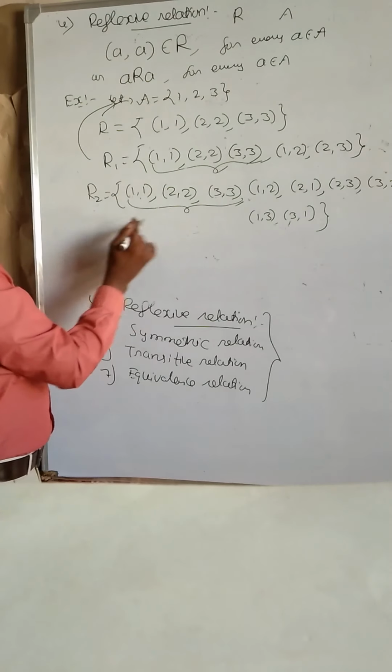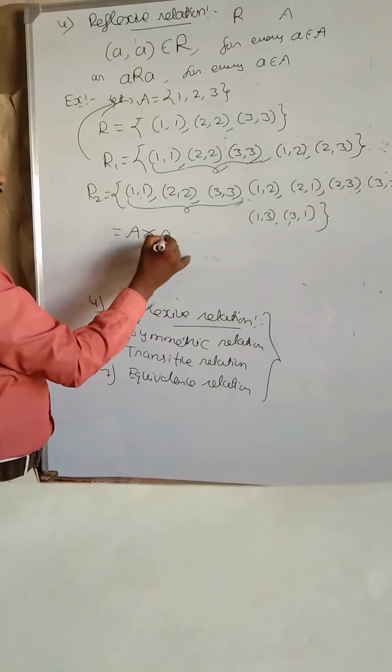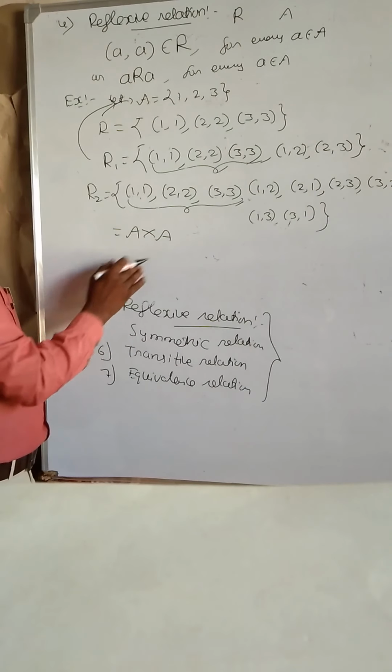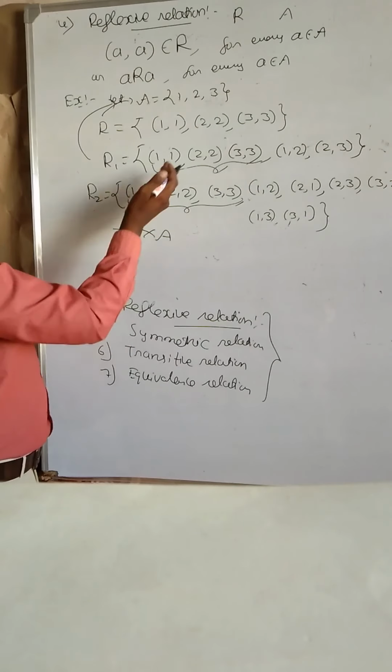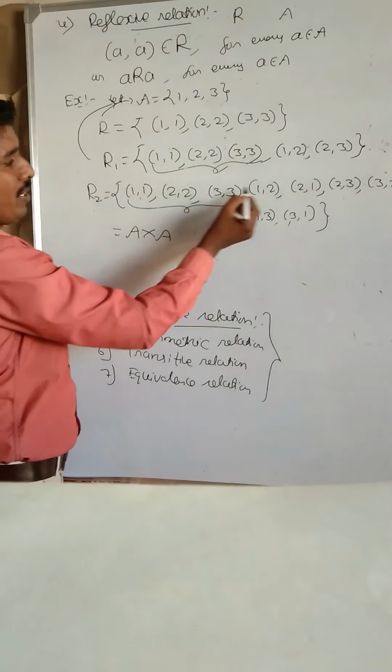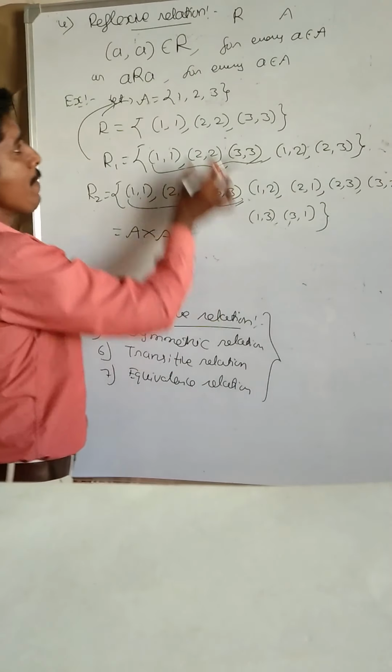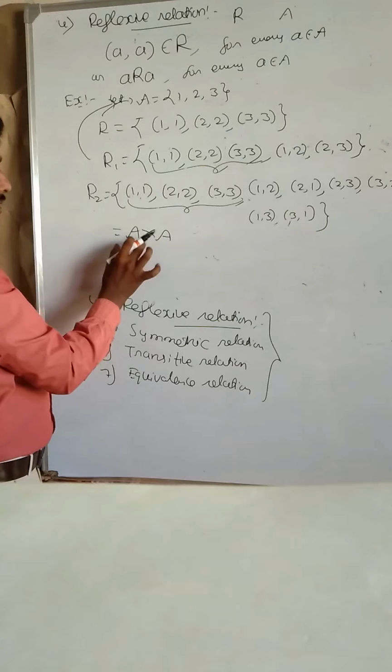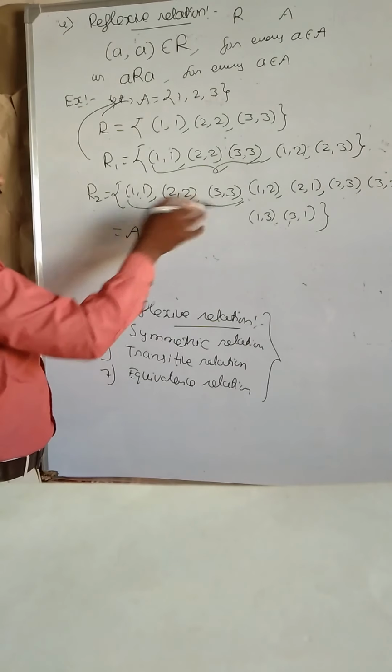Next, clearly observe here, this is the Cartesian product. A cross A means how many elements it contains? 9 elements: 1, 2, 3, 4, 5, 6, 7, 8, 9. Set A contains 3 elements, so the Cartesian product contains 3 times 3, that is 9 elements.